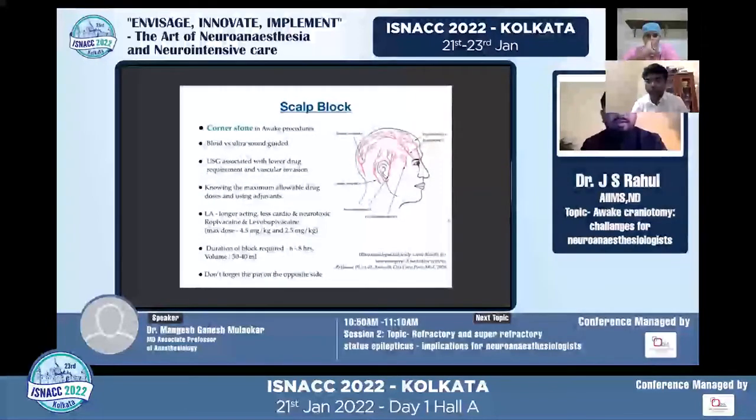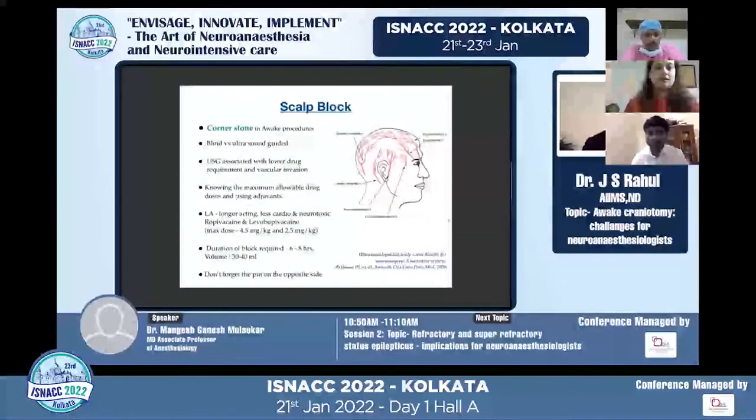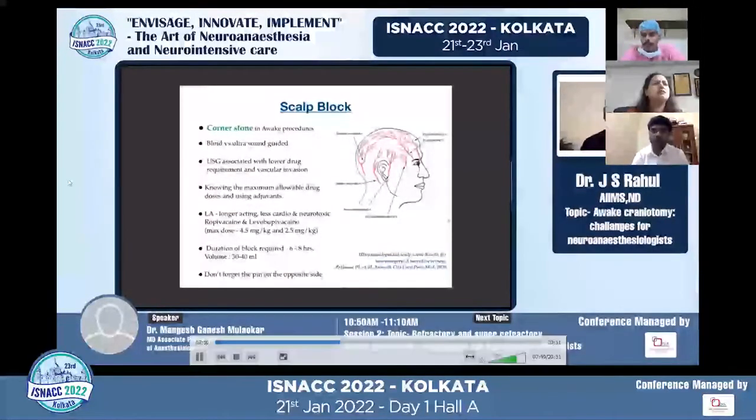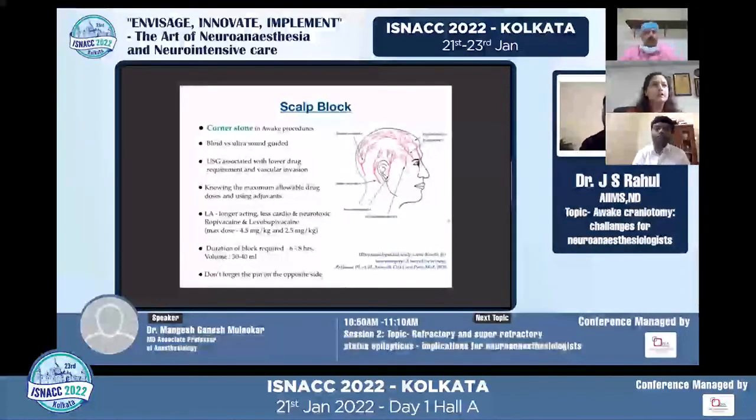And we might also have to know the upper thresholds of the drug doses. Why? Because multiple nerves on both sides are being blocked, and we and the surgeons, everybody is giving local anesthetic. So we need to ensure that the doses are kept in check and planned accordingly, so that the duration of the block comes to at least 6 to 8 hours, because the surgery can go that long. And yes, the pins are also on the opposite side. It's not only about giving a good block on the side of surgery, but also on the opposite side, because there is a little pin lying on the outside as well.